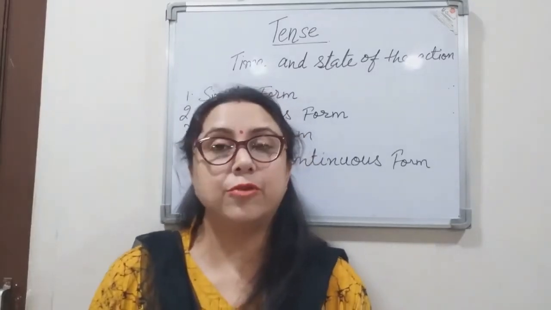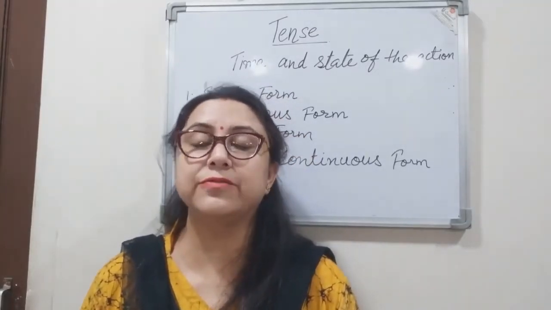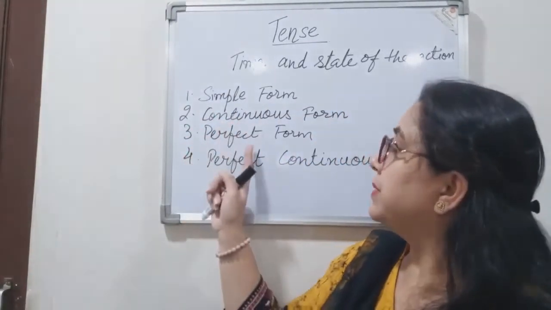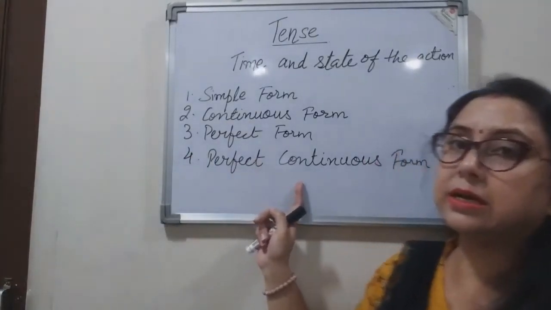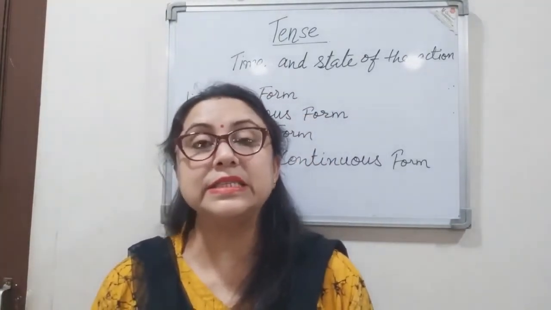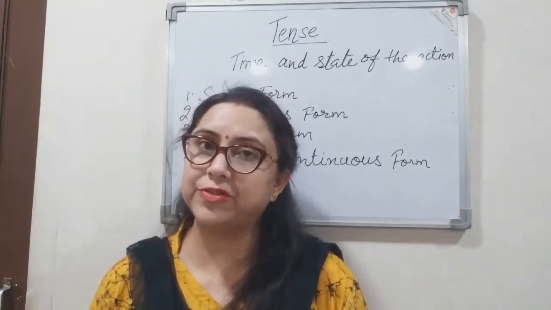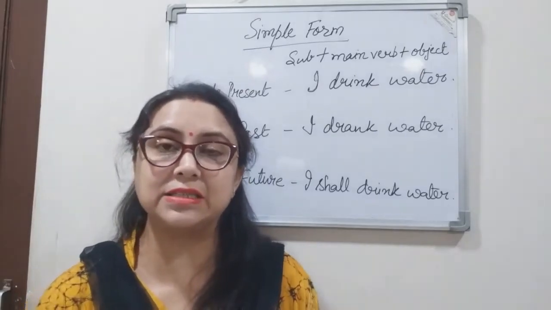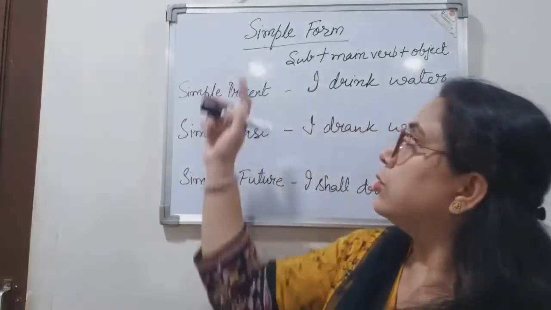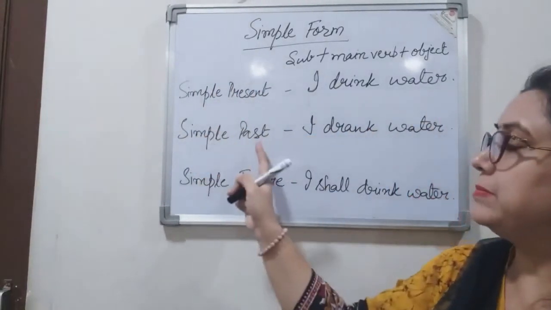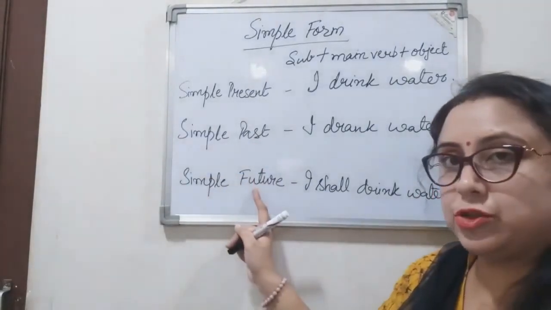There are 4 forms of tenses: simple form, continuous form, perfect form, and perfect continuous form. These 4 forms of tense indicate the state of the action. Starting with the first form of tense, the simple form. What are the 3 simple forms? Simple present, simple past, and simple future.